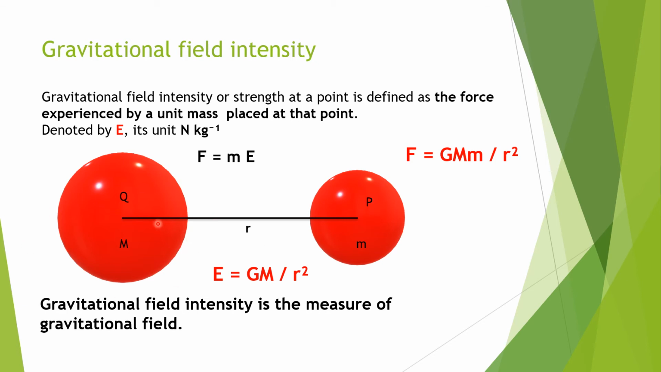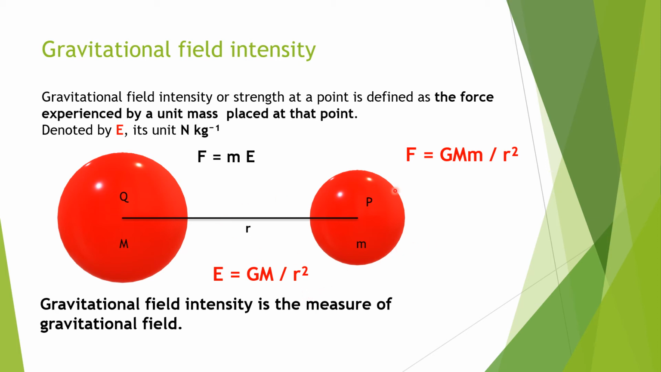So at P, this field exerts a force. So F is equal to m into E, which means small m into capital E. Here the gravitational force of attraction between the masses small m and capital M is nothing but F is equal to capital G capital M small m divided by r square. So the gravitational field intensity at P is nothing but capital E is equal to GM divided by r square.